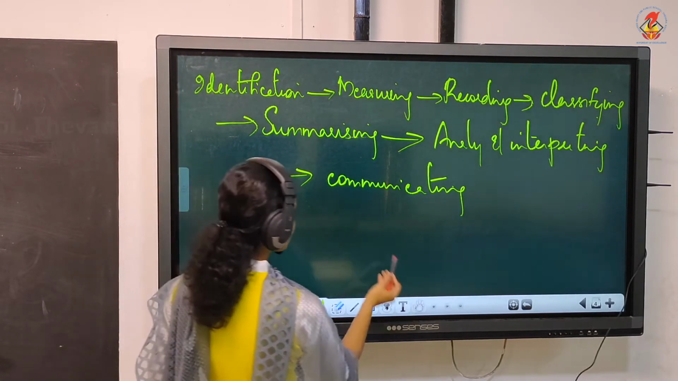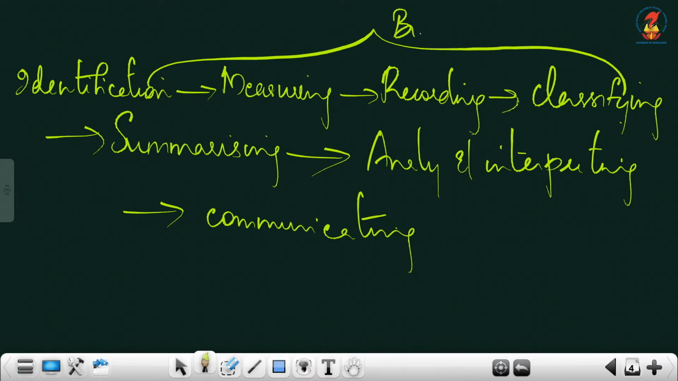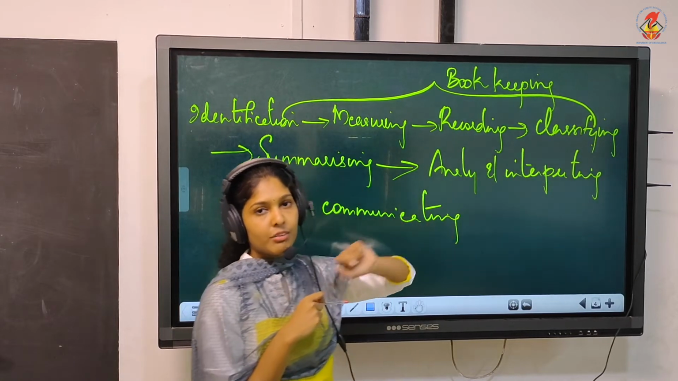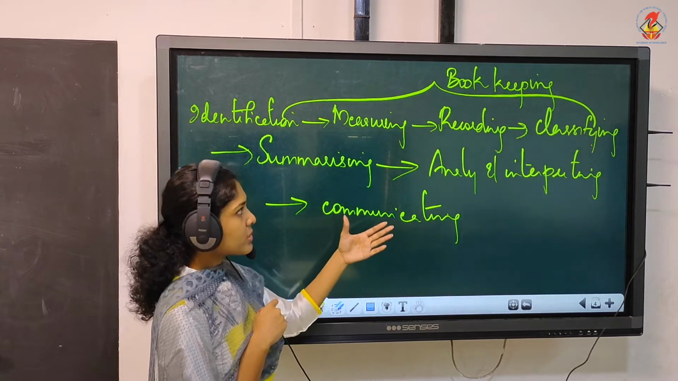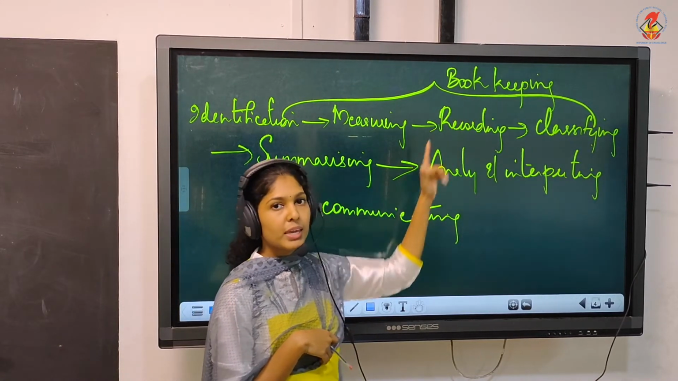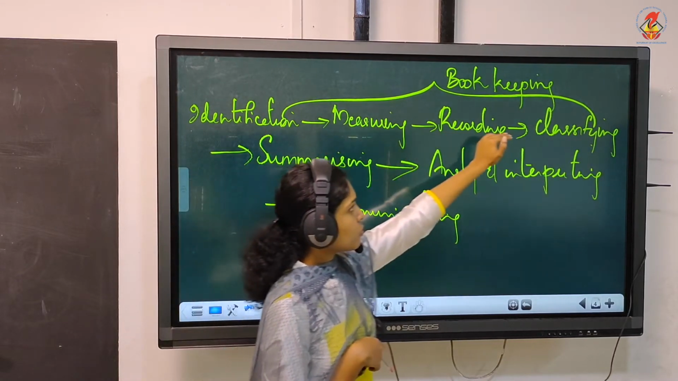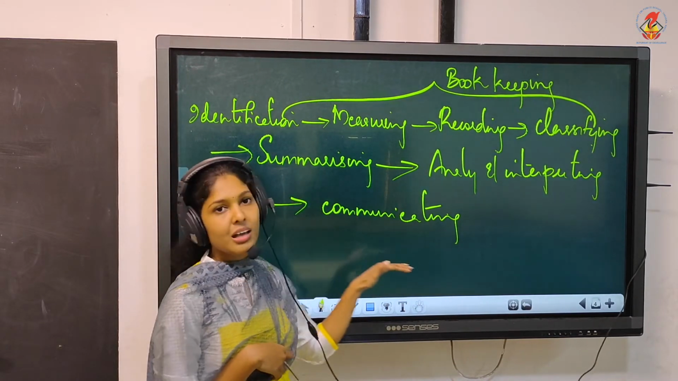Out of these, the first 4 steps, identification, measuring, recording and classifying, this is called bookkeeping. Bookkeeping is the art of identifying, measuring, recording and classifying the financial transactions and events. So specifically when you say the difference between bookkeeping and accounting, the first point of difference is the first 4 steps will come under bookkeeping. Then what is accounting? Basically accounting is the last 3 steps.